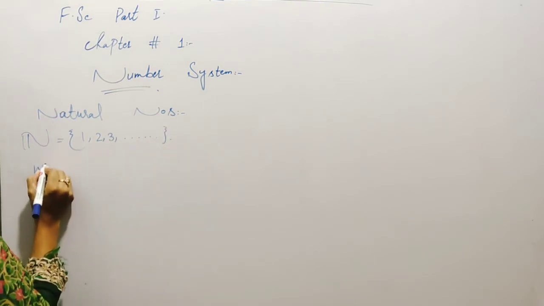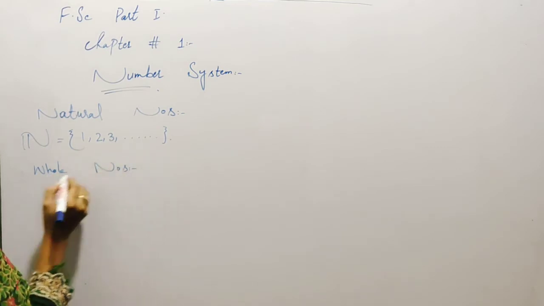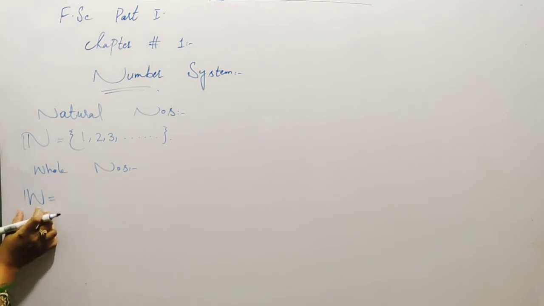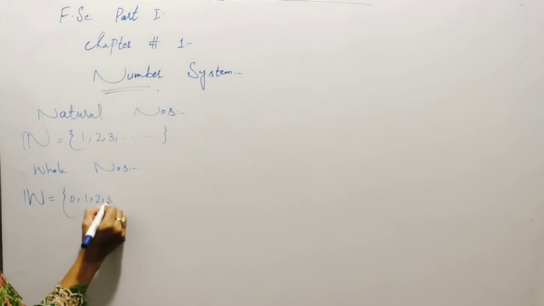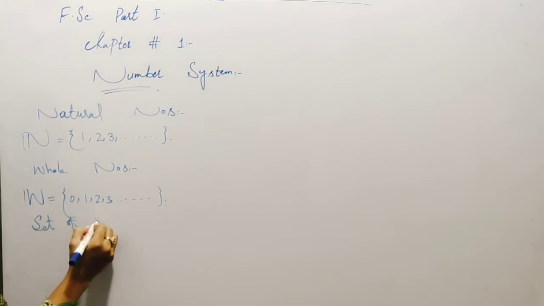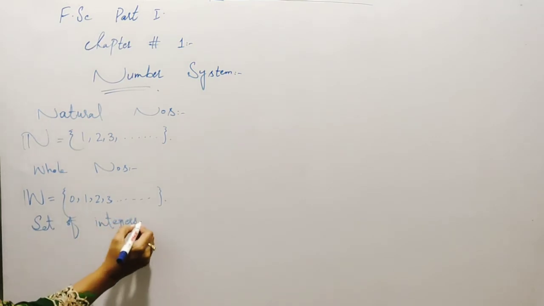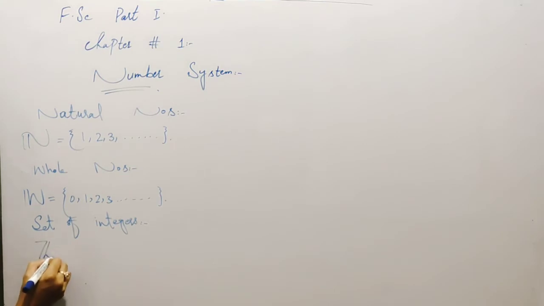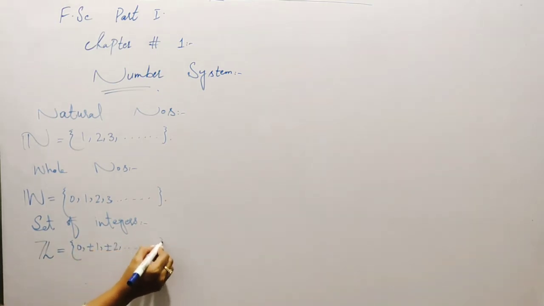Then we learn about the whole numbers, and this is the sign used for whole numbers, and the whole numbers are 0, 1, 2, 3 and so on. Then the set of integers, and this is the sign of integers: 0, plus minus 1, plus minus 2 and so on.